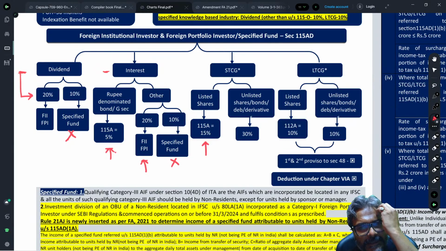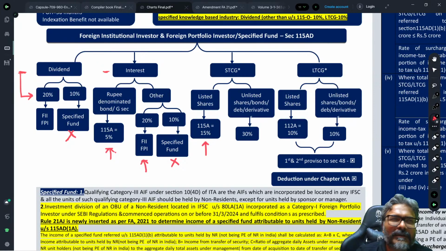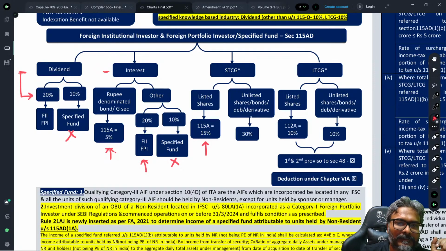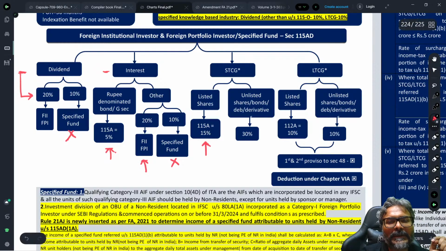15% rate. And the second one, students, is if the short-term capital gain satisfies the condition of 111A, namely the securities which is transferred in recognized stock exchange on which STT has been paid, then in that case the rate would be 15%. Other than that, the rate would be at 30%. Isn't it? That is how the things has to be considered.